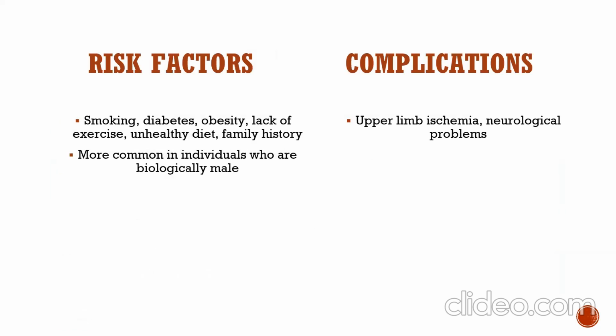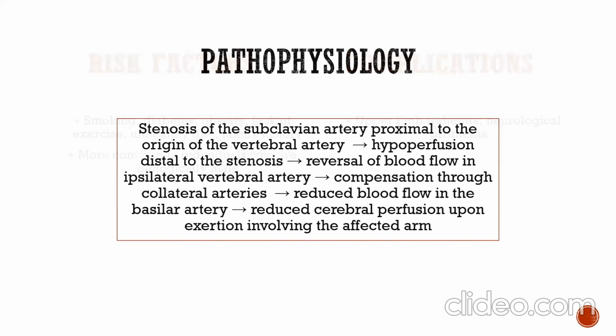Risk factors: smoking, diabetes, obesity, lack of exercise, unhealthy diet, and family history. More common in individuals who are biological male. Complications include upper limb ischemia and neurological problems.